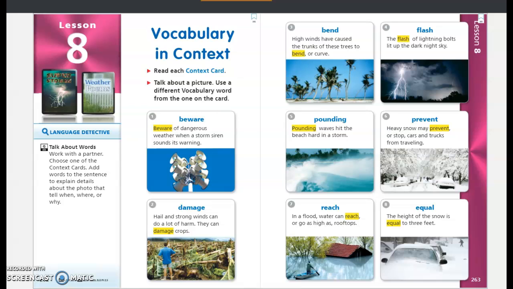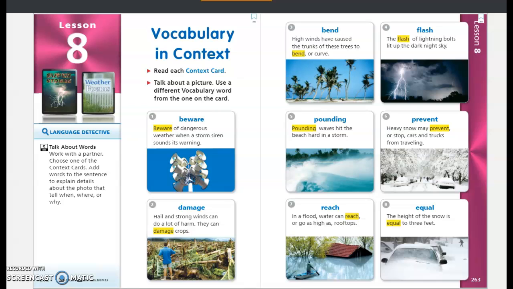Hello, this week we are reading a story called Superstorms. It is an informational text, and here are some vocabulary words that we'll be going over this week. Number one is beware. Beware of dangerous weather when a storm siren sounds its warning.